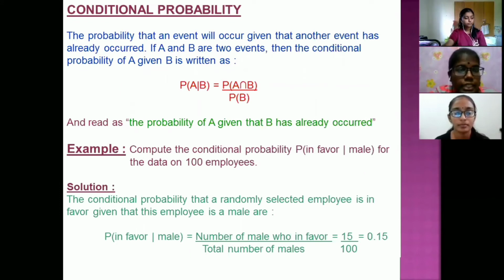Conditional probability. The probability that an event will occur given that another event has already occurred.